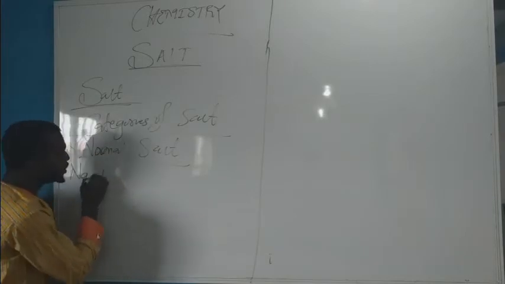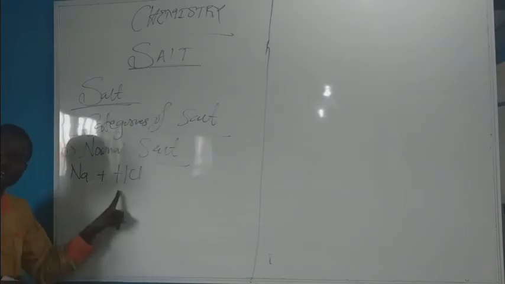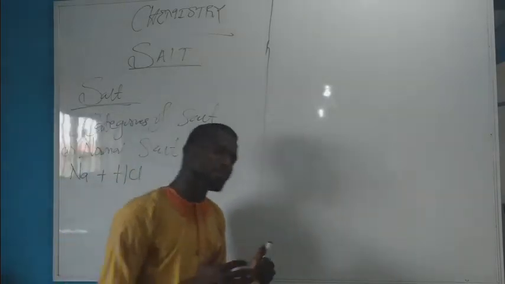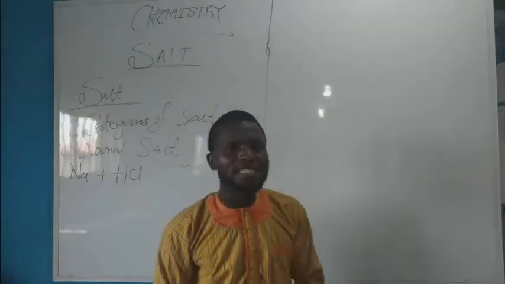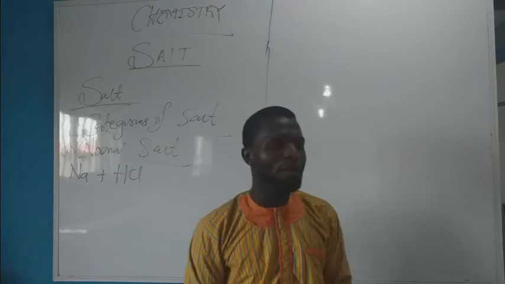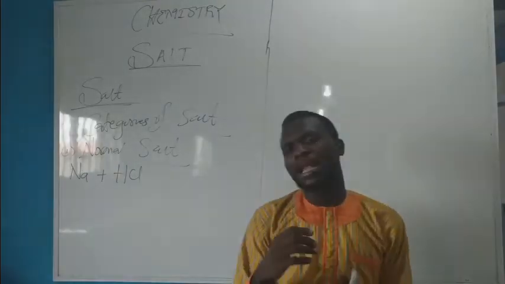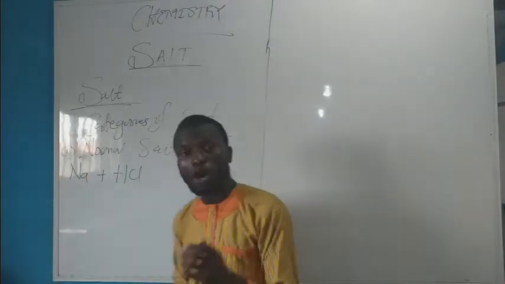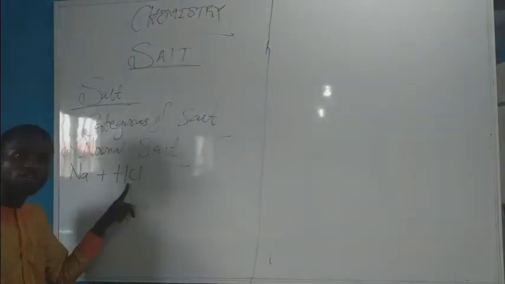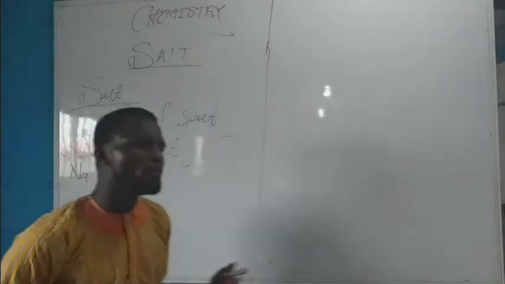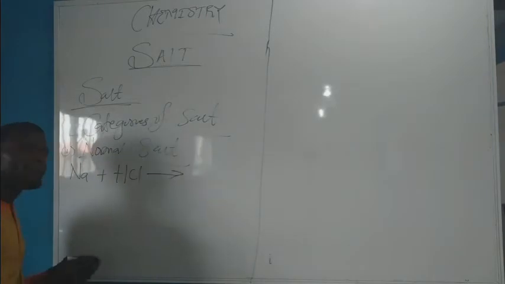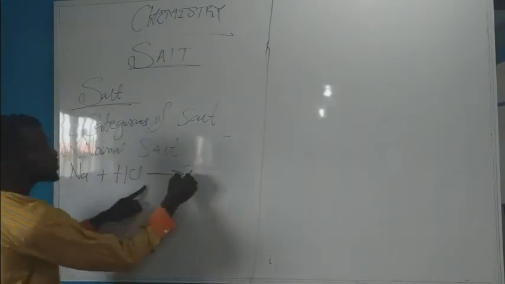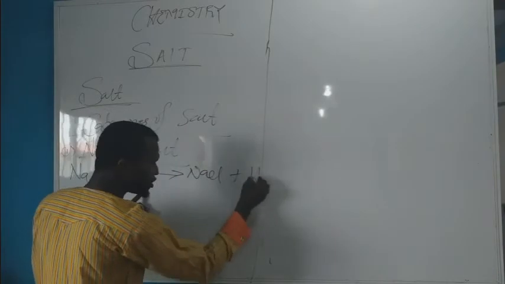This is sodium plus hydrochloric acid, a monoprotic acid. What is monoprotic? Proticity, as we have learned in the preceding lesson on acid, means the number of hydrogen ions which one molecule of an acid will liberate in water. For example, HCl has one hydrogen ion, which means in water it will liberate only that one. So it is regarded as a monobasic or monoprotic acid. So all monoprotic acids form normal salt. This will give you sodium chloride, the normal salt, and hydrogen gas.